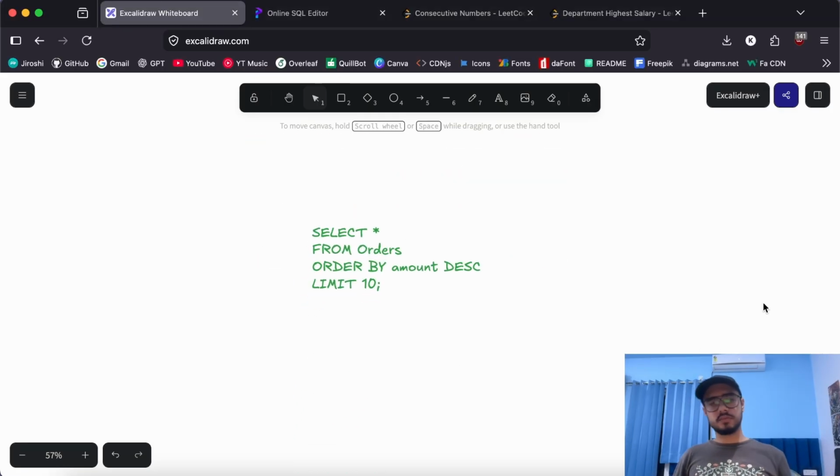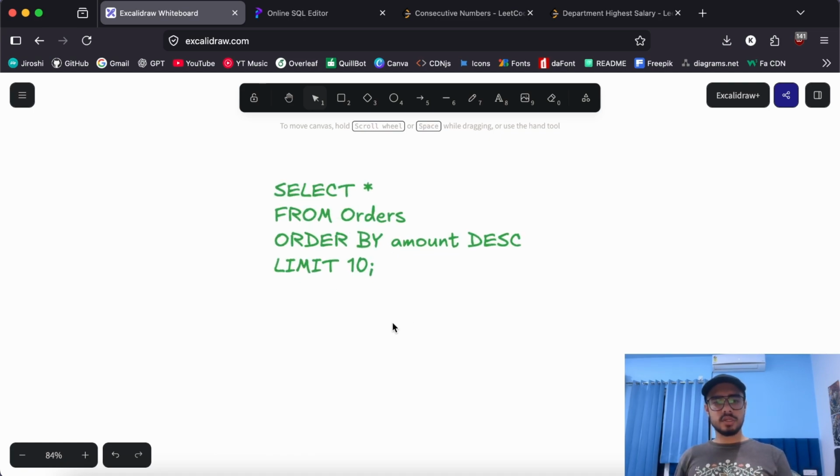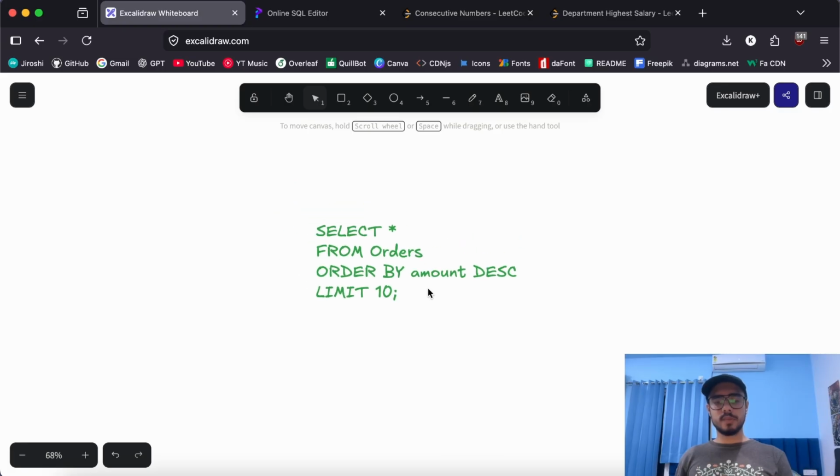Now look at this one. Here we are using select star from orders, although we should specify the columns. Let's say we need to fetch all the columns for this particular scenario. Ordered by amount in descending order, and we have limited it to 10 rows. Okay, why is this an optimal query? Because we have used a limit clause here, so we have limited the rows to 10. That alone does a lot of optimization. You won't be iterating over all the columns in all the rows in a table. So using limit wherever it is appropriate is recommended.